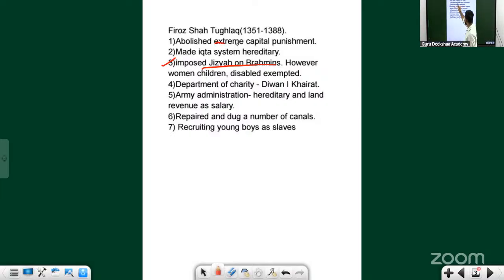Okay, so he abolished extreme capital punishment, that we will come across when you study about Muhammad bin Tughlaq. He made the Iqta system hereditary. We have seen the Iqta system in the period of Iltutmish, I told you. Land revenue is given, but you need to provide military service. But this Iqta system during Iltutmish wasn't hereditary. It became hereditary later. There is a Department of Charity, that is Diwan-i-Khairiyat.